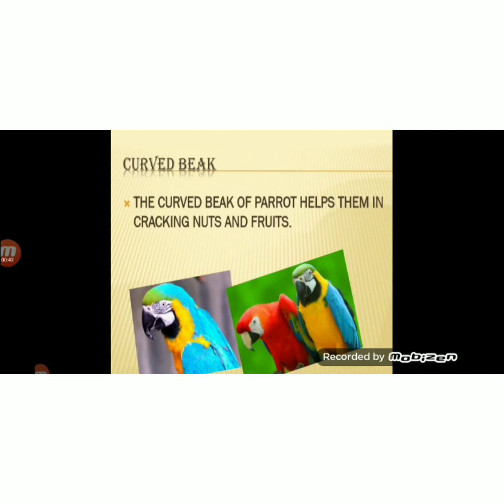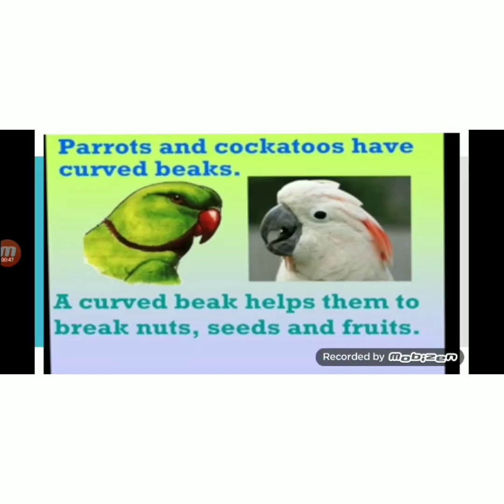Next type of beak is curved beak. You can see here parrot has a curved beak. Parrot and cockatoos have curved beaks. Here in the picture, a white bird is there. It is a cockatoo. A curved beak helps them to break nuts, seeds and fruits, because parrots used to eat nuts and fruits, so they have a red curved beak.